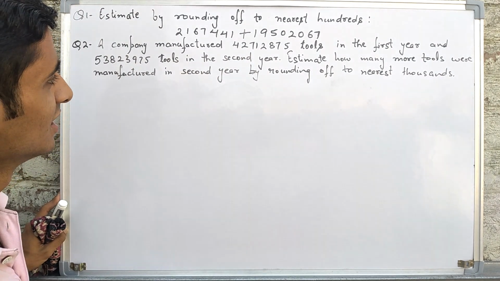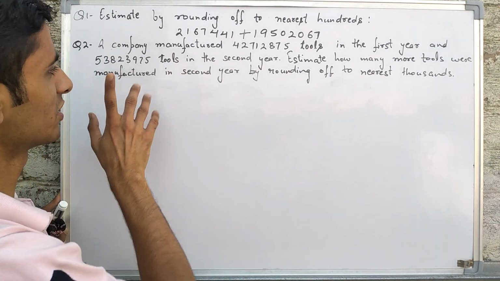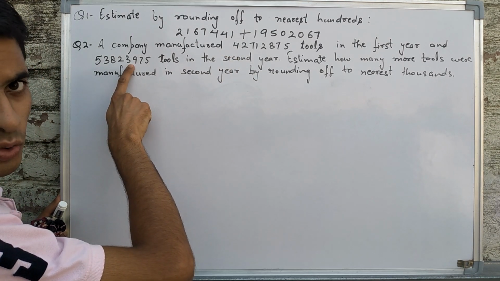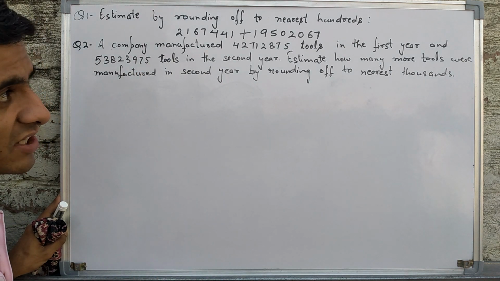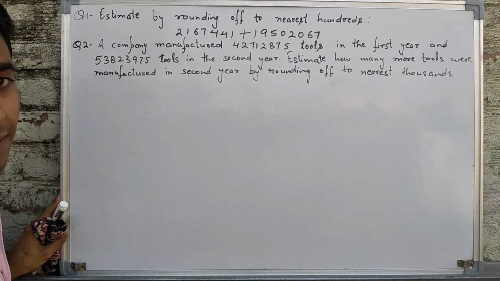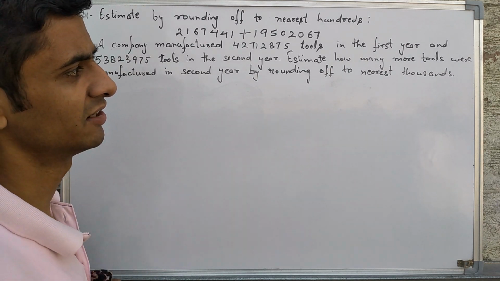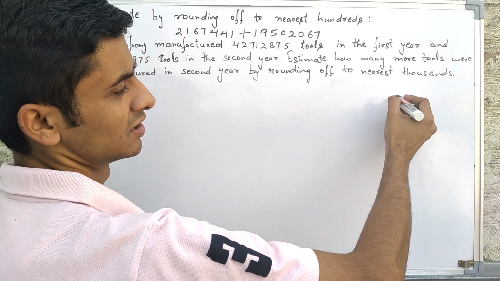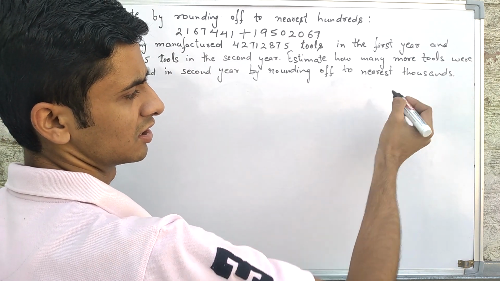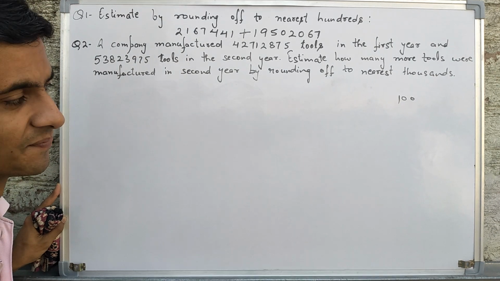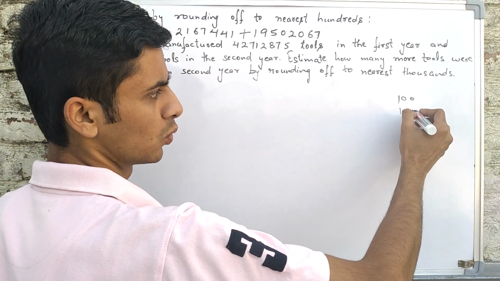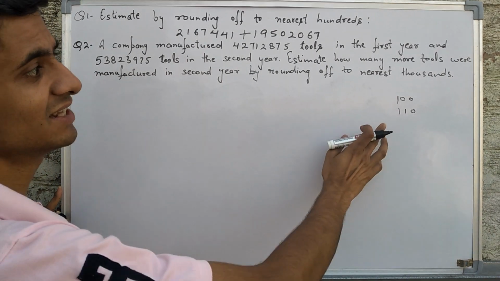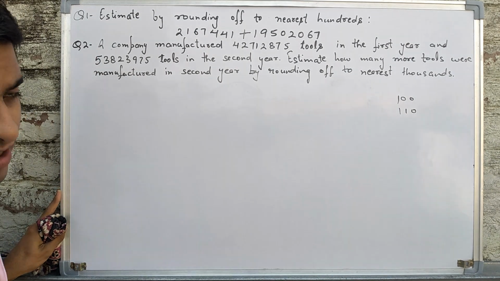We have to estimate how many more tools were manufactured in second year. First year this was the tools, second year this was the tools. In second year more tools were manufactured. How many more? Okay, if you say that in first year you made 100 screwdrivers, in second year you made 110 screwdrivers, so how many more you have made in second year? So how will you find? We will think for it.